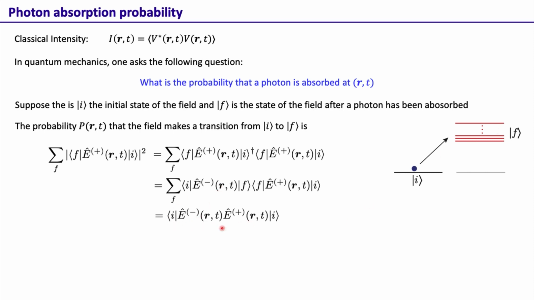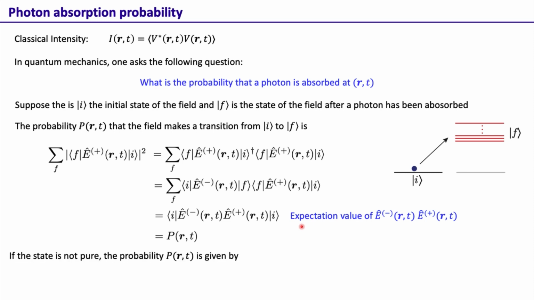So this quantity essentially becomes this. So what we have here is that this probability that a photon is absorbed at, let's say, (r,t) is the expectation value of this quantity, E minus (r,t) E plus (r,t). So this is the expectation value of this quantity taken over the initial state I. So this is the photon absorption probability.